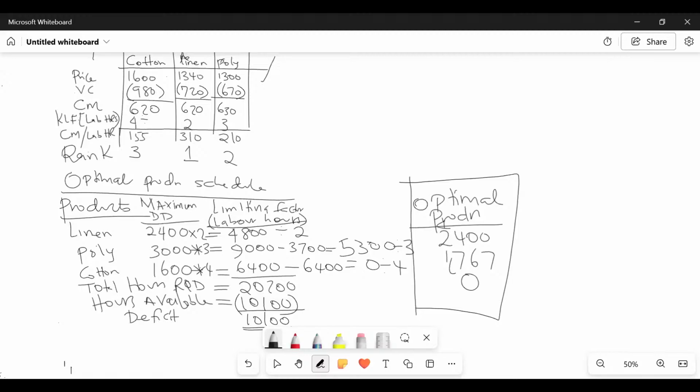To get optimal production, I take the labor hours which are available, and we divide. I divided by 2 here, by 3 there, and by 4 like that. That's how we got 4,800 divided by 2 gave us 2,400. 5,300 divided by 3 gave us 1,767. And 0 divided by 4 gave us 0.